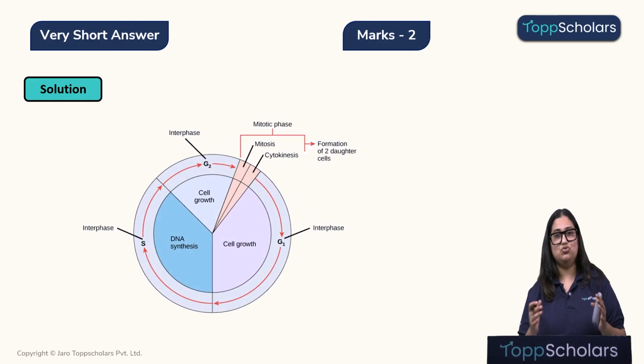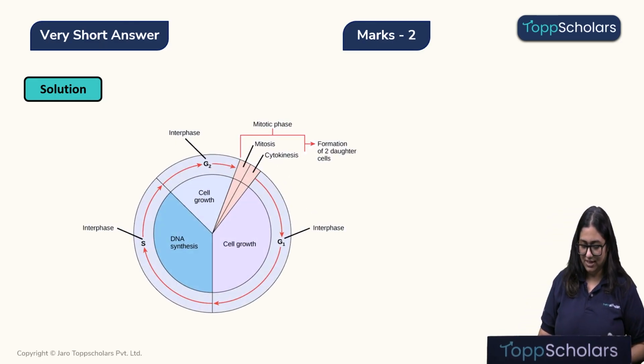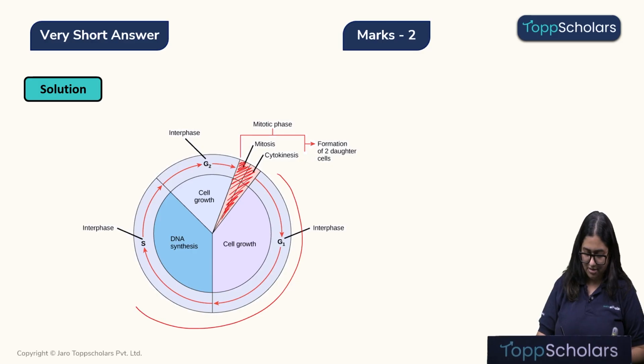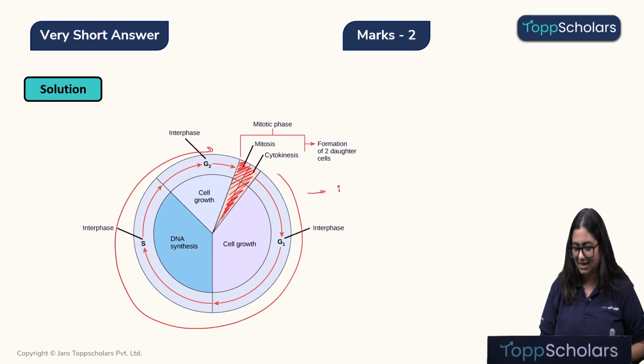Over here, we can see this huge diagram of a cell cycle. Alright, children. We can see that this entire pink color phase is the dividing or the mitotic phase of the cell, right? And this remaining phase is referred to as the interphase. Interphase is also known as the resting phase.